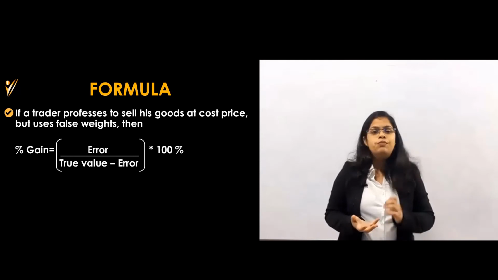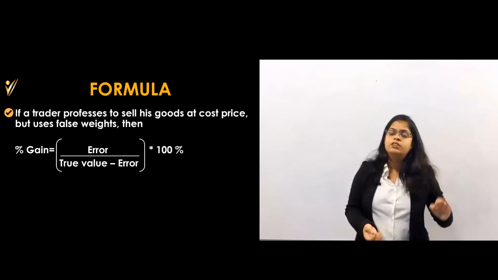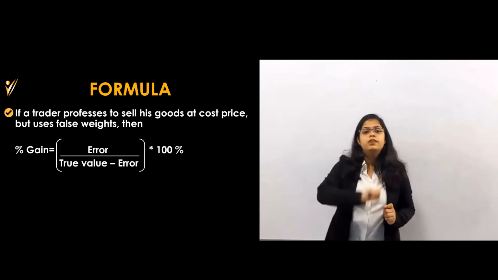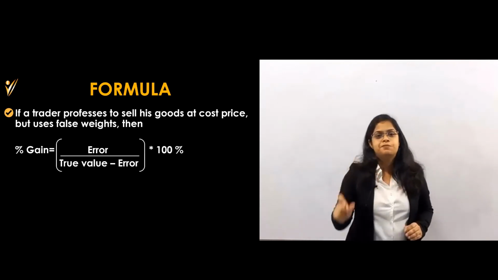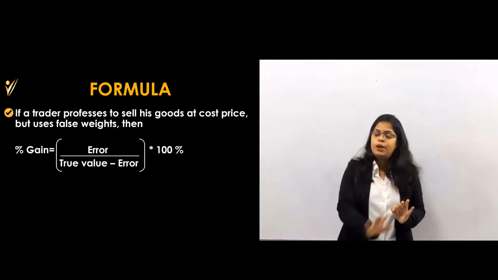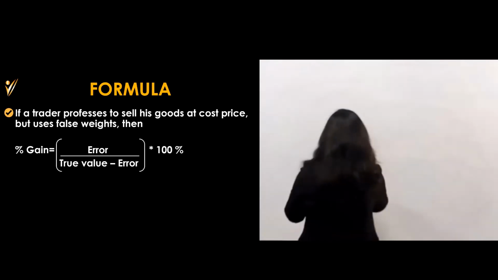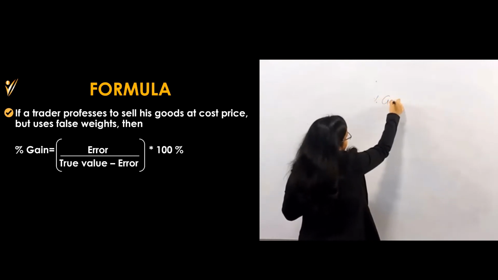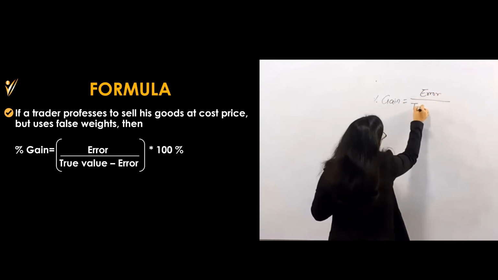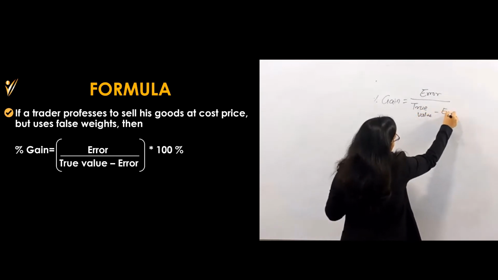False weight, that means he wants the profit at some point. He is selling at exactly the same price, but at that time he is using the false weight. And for that, what is the formula? When the cost price and SP are the same and he is using only the false weight, that means the cheating is only in the weight, not in the price, the formula is: percent profit is equal to error divided by true value minus error.